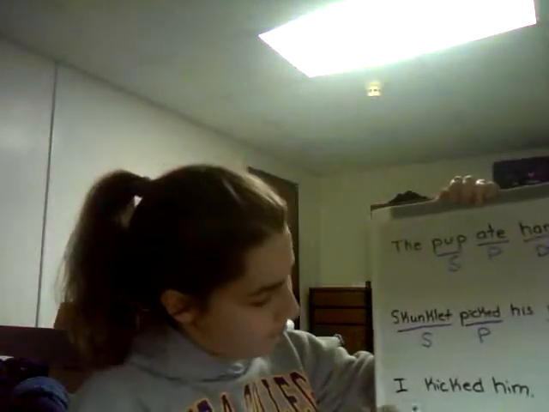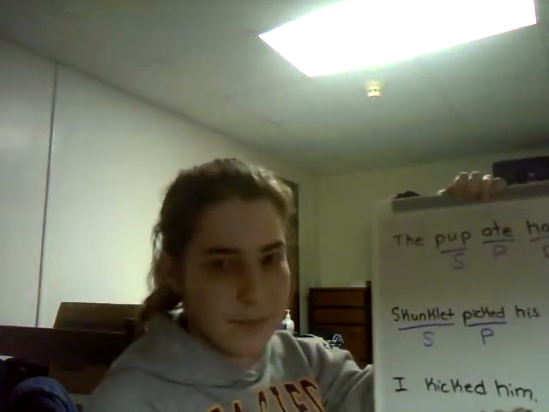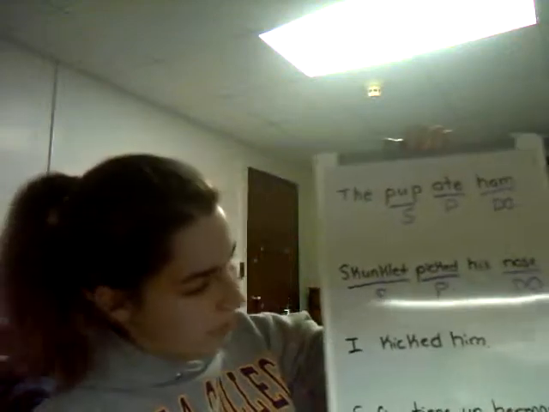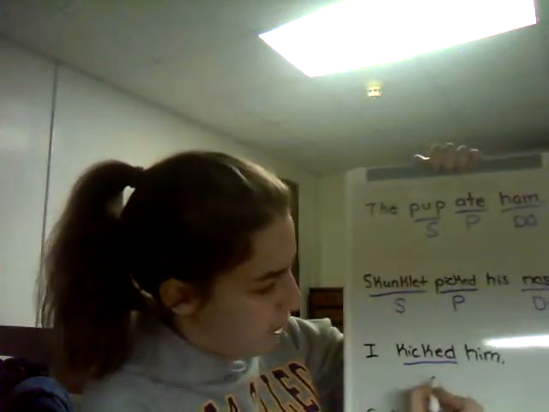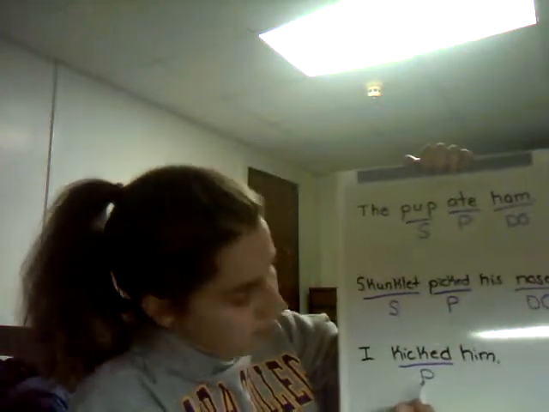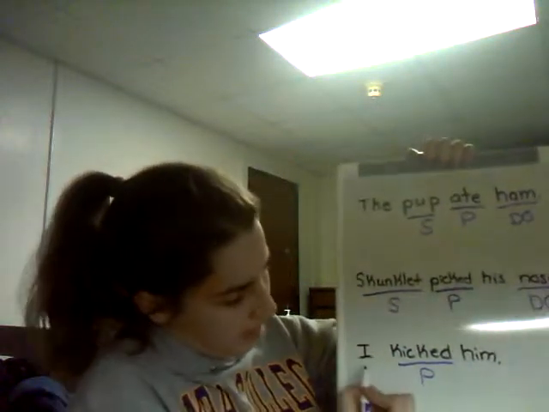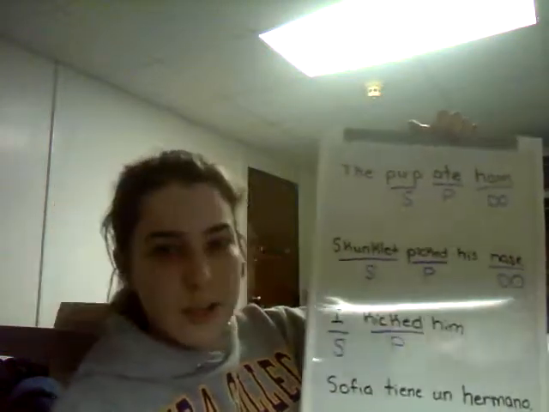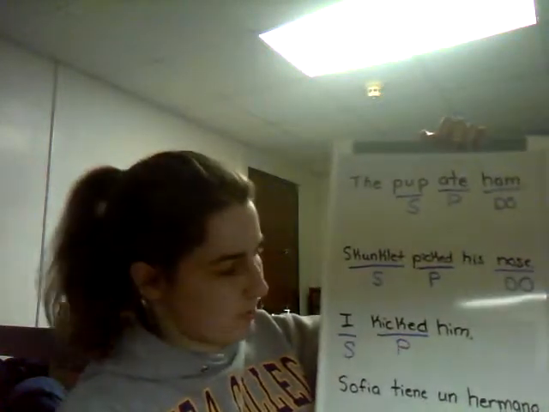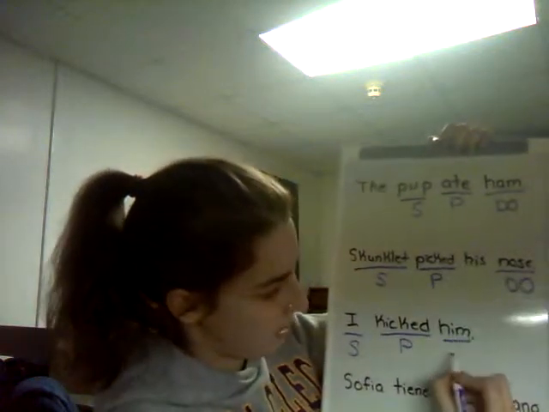All right, next sentence. I kicked him. Well, as usual, you find your predicate first. That's the verb. Kicking is something you can do. Then you find your subject, who's doing the kicking. I'm doing the kicking. Who is getting kicked for your direct object? Him, obviously. He's the one getting kicked.